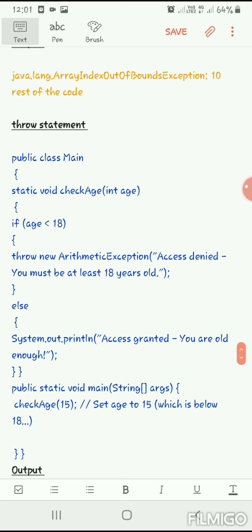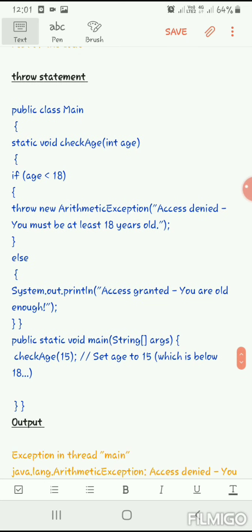Now after we have seen 3 examples, we are going to see the throw statement. In keywords we discussed try is a keyword, catch is a keyword, and another important keyword is throw. If you don't understand this, go back to the video and see the first 2 minutes, where we explained the keywords of exception handling. So now, throw statements. Throw means what? Throw is throwing, like throwing the ball, throwing the doll or something, right?